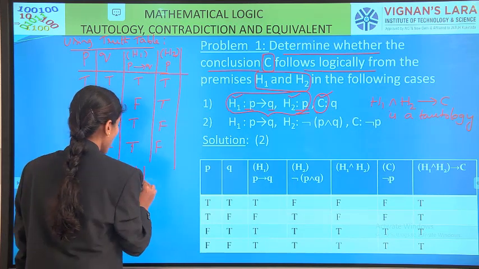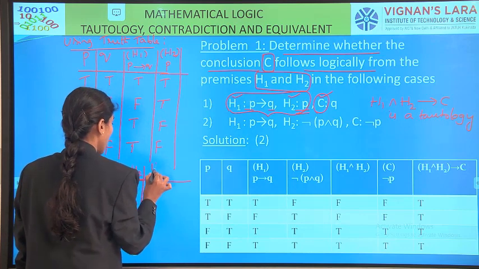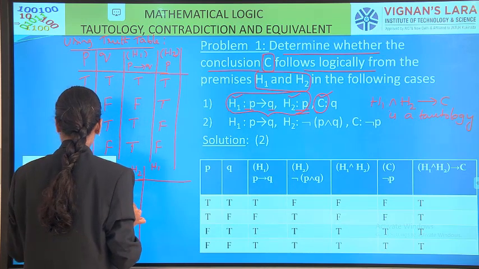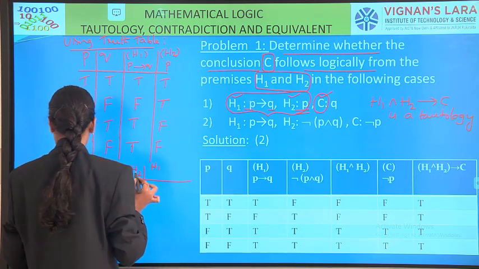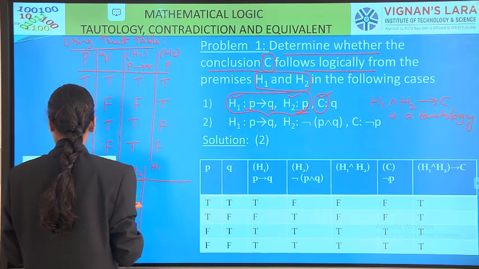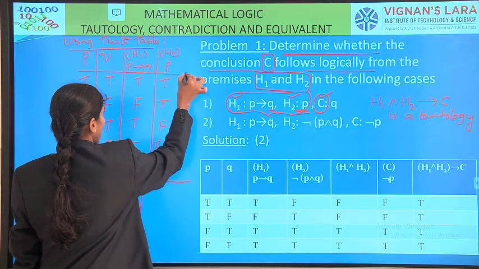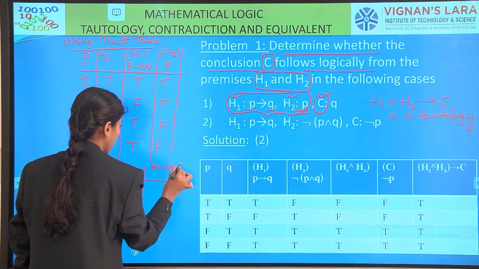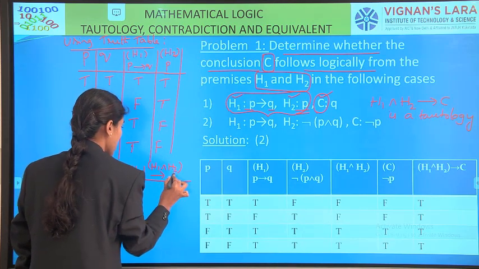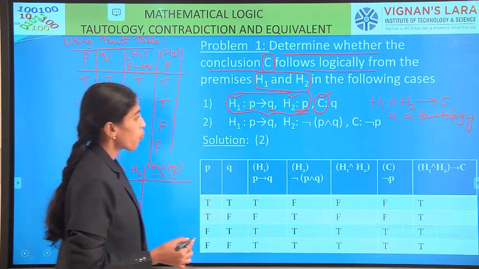Next, H1 and H2 conditional C. Now I am calculating. What is C?